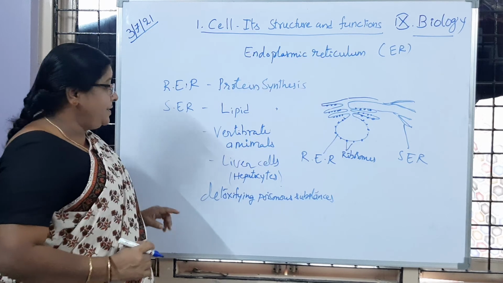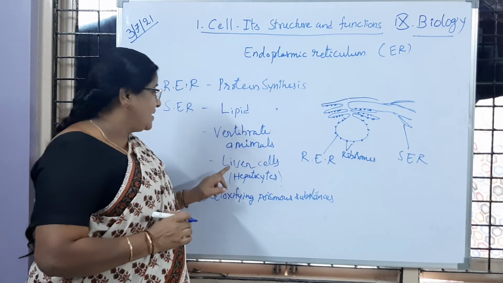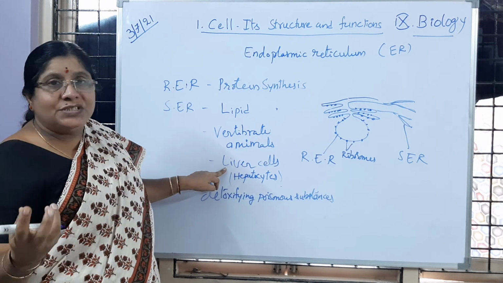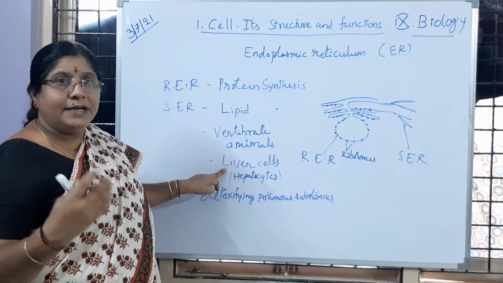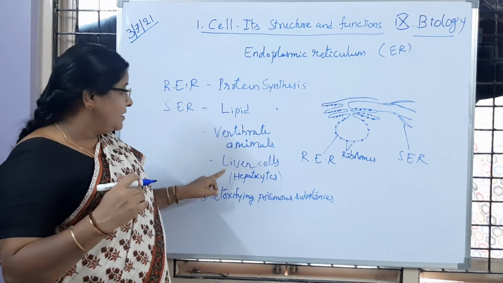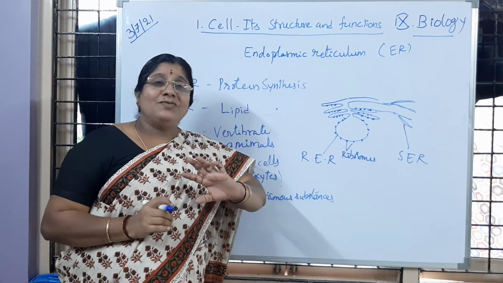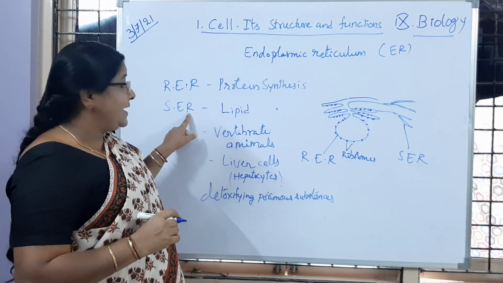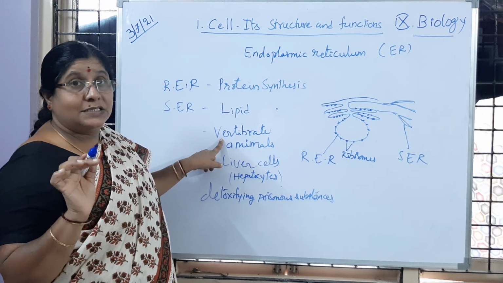Is it clear to you? You know that the liver helps in emulsification of fats. So digestion of fats is happening because of the liver. Apart from that, when any pathogens enter, or materials which our body does not require enter, the smooth endoplasmic reticulum of the liver cells helps in detoxifying. It means the effect of that will be controlled. That is because of the smooth endoplasmic reticulum, only in vertebrate animals. Is it clear to you?